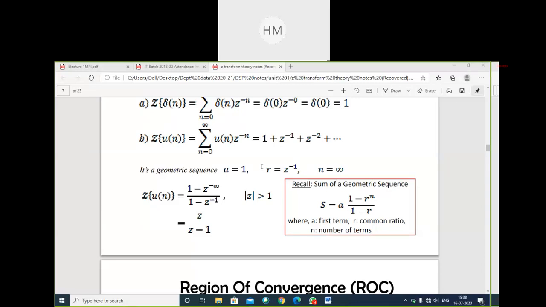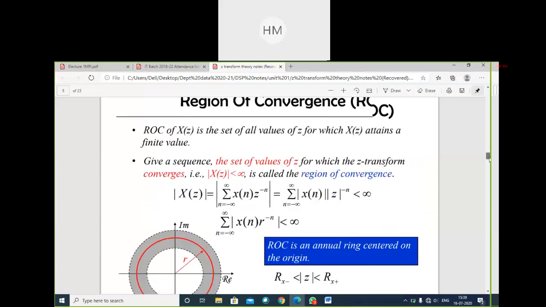This is the question. Next question, write down: x of n is equal to a to the power n u of n plus b to the power n u of minus n minus 1.